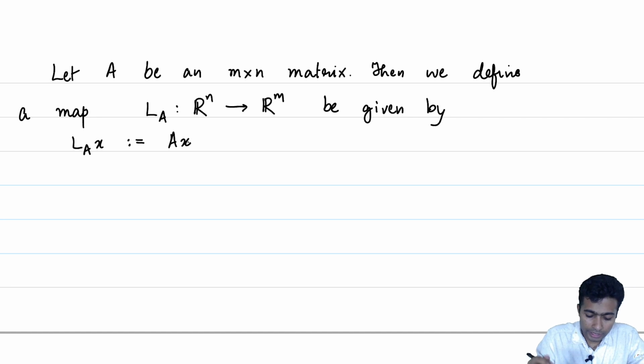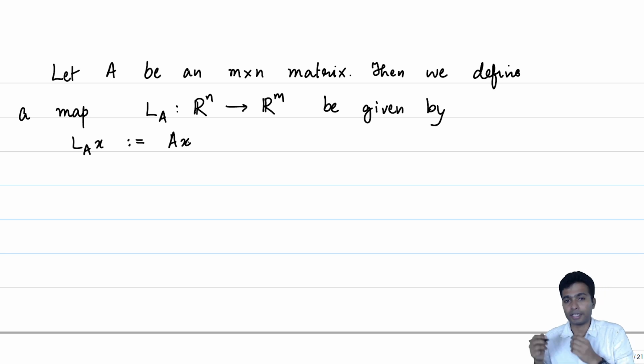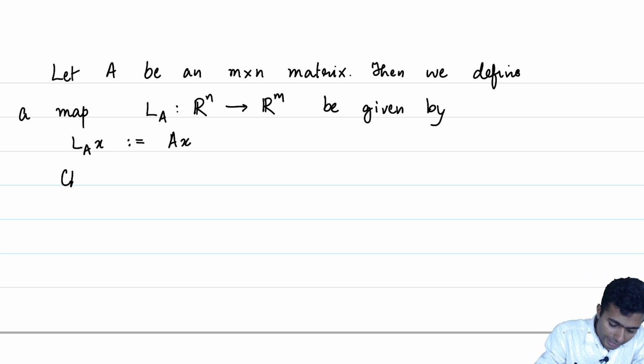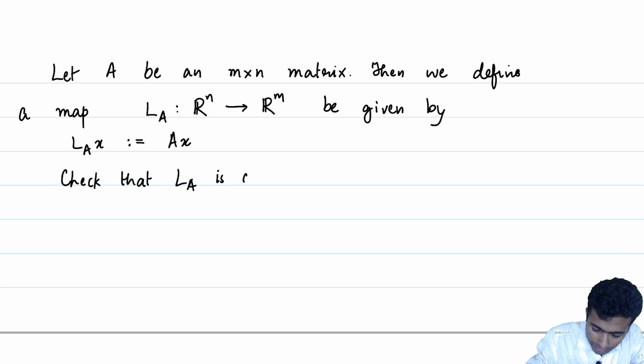So our next proposition tells us that if you look at the matrix of L_A, then it should necessarily be A. Before that, it's an exercise for you. Check that L_A is a linear transformation.